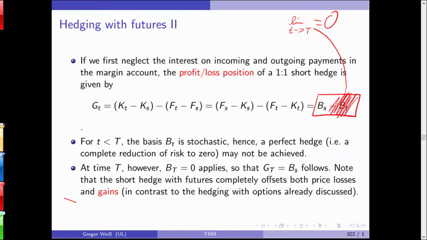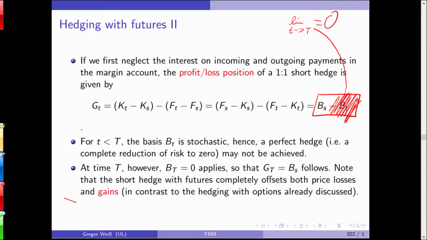So the profit or loss of this 1-1 short hedge is the current basis. If you can now observe a difference in the futures to the spot price, this is the cost, the profit or loss on this 1-1 short hedge.